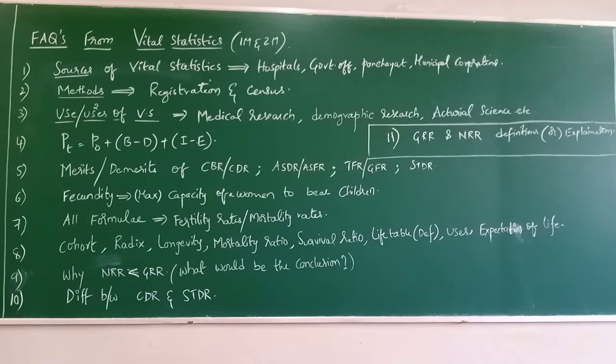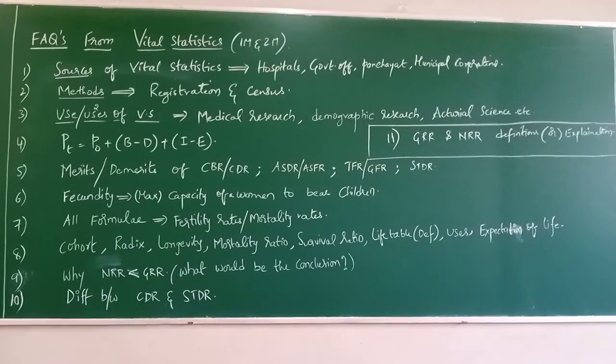Next, the third merit, generally if you see in CBR, it indicates the rate of growth of population due to live births, because in CBR we are talking about birth rate. So what do we need to write as one more merit? It indicates the rate of growth of population due to births, live births. Whereas coming to CDR, what is the merit? Tell me. It indicates the rate of decrease of population due to deaths.